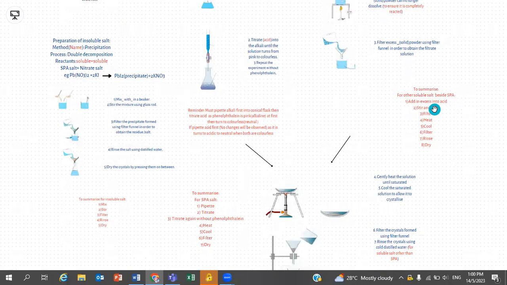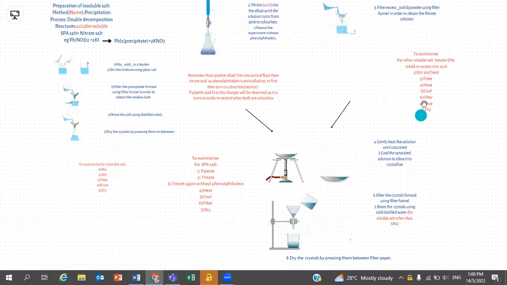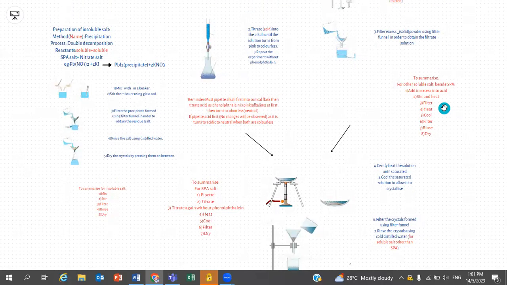And starting from number 4, it's similar to the first method. We gently heat the solution until saturated. Number 5, we cool the saturated solution to allow it to crystallize. Number 6, we filter the crystals formed using a filter funnel. Number 7, we rinse the crystals using cold distilled water. And number 8, we dry the crystals by pressing them between filter paper.